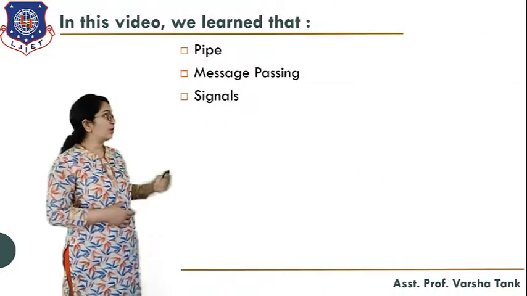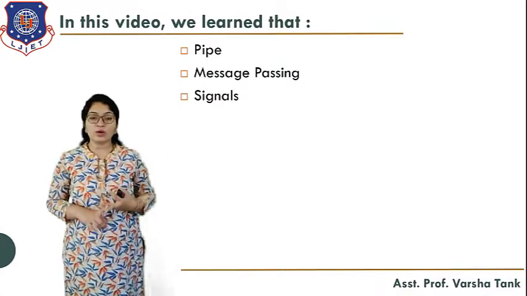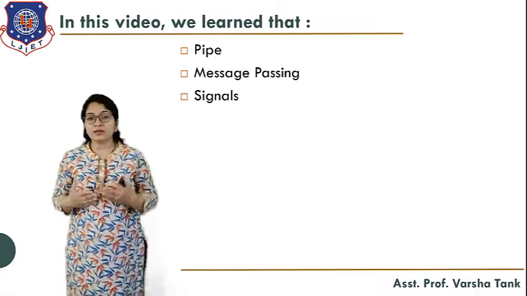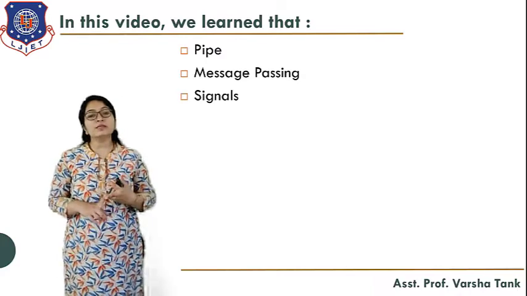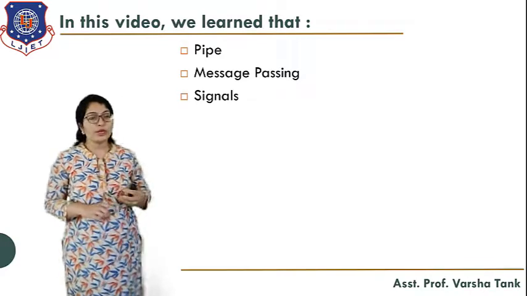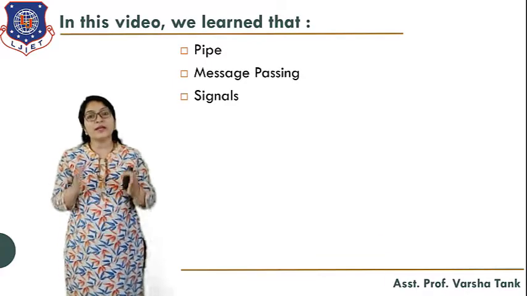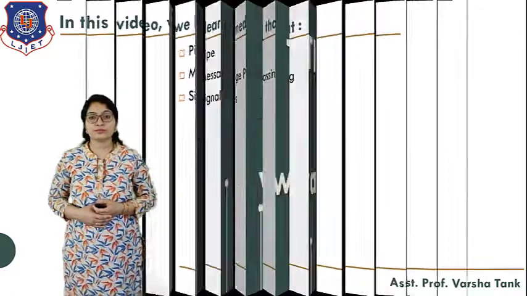So in this video, we have learned what a pipe is, what message passing is, and what a signal is. In message passing, the producer-consumer problem using message passing we will see in unit number 4. So we are ending unit number 3 today, and the topics related to this unit we will also see in unit number 4.